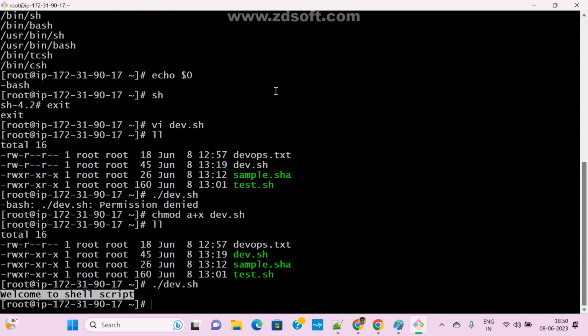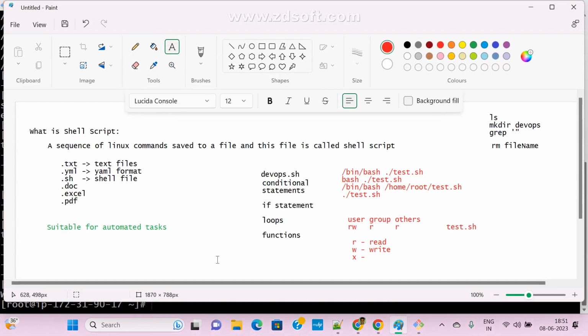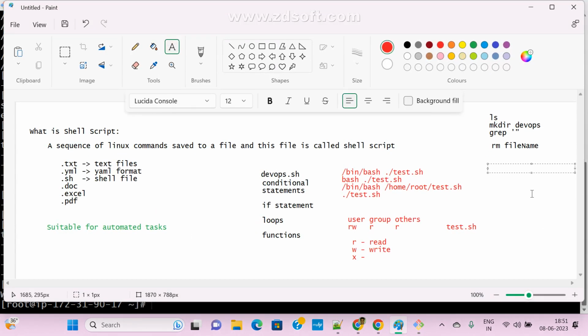Now here, the first line, I added something, right? In the first line I added hash exclamation mark slash bin slash bash. So what is this? Also one or two people asked. So actually here I passed this line. In every shell file, by default, in the first line we can see this line.